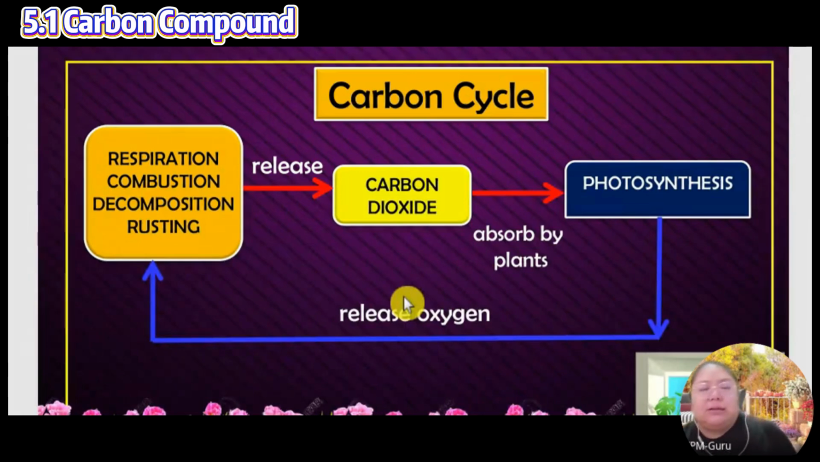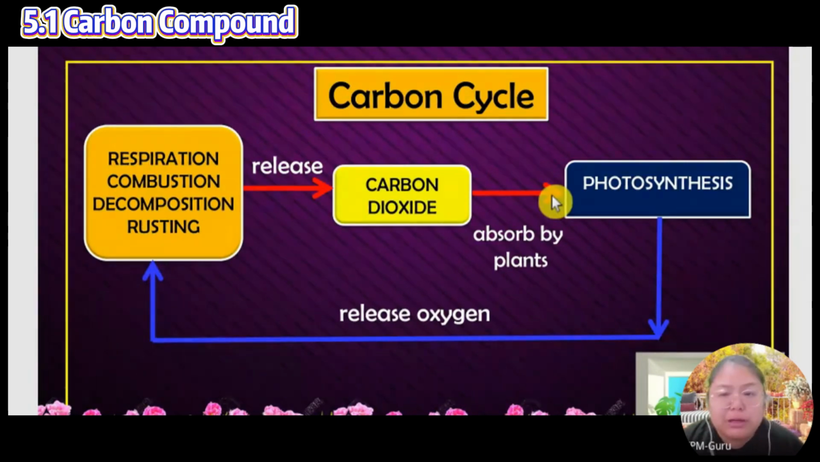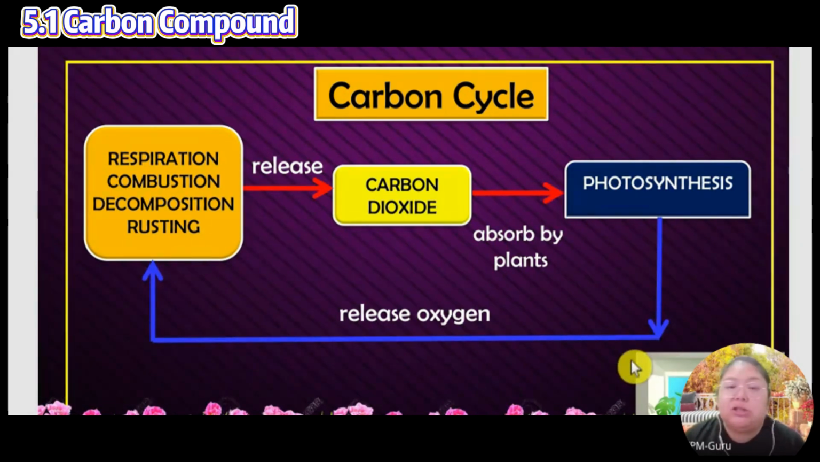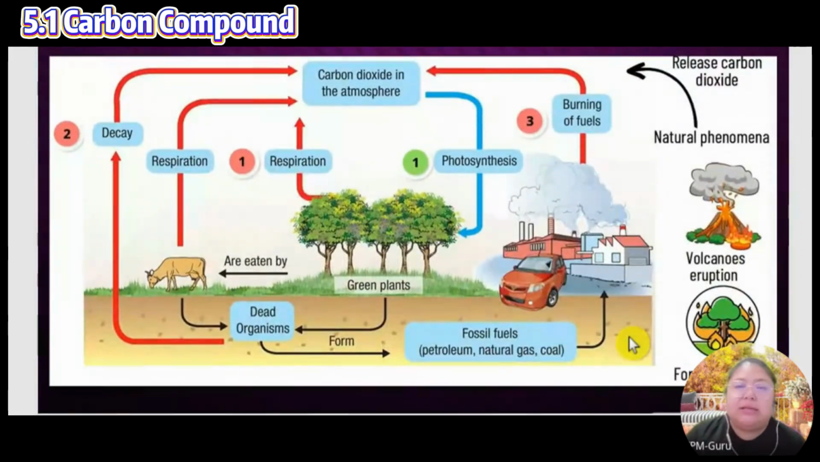Okay, carbon cycle. Carbon dioxide is released from combustion, from respiration, from decomposition, and rusting can also produce carbon dioxide. These are all released already. We only have one process to absorb carbon dioxide, photosynthesis, and after that photosynthesis releases oxygen. This we call the carbon cycle. Now let's see the diagram. All the red color produces carbon dioxide into the atmosphere. Only the blue color is the process that absorbs carbon dioxide back.